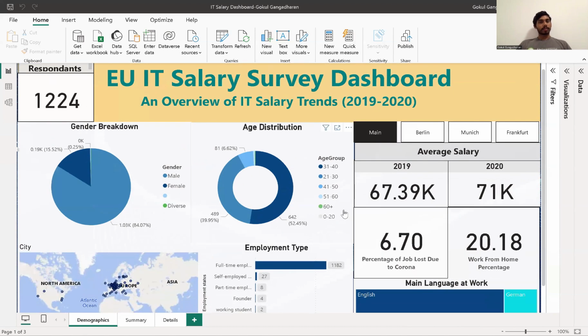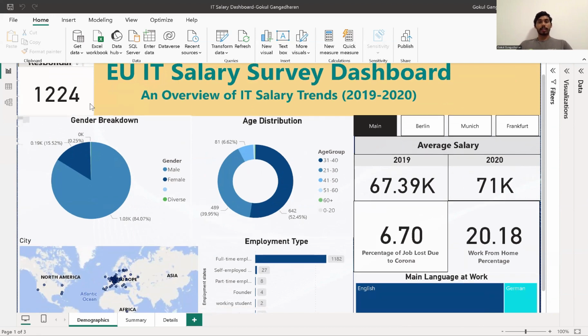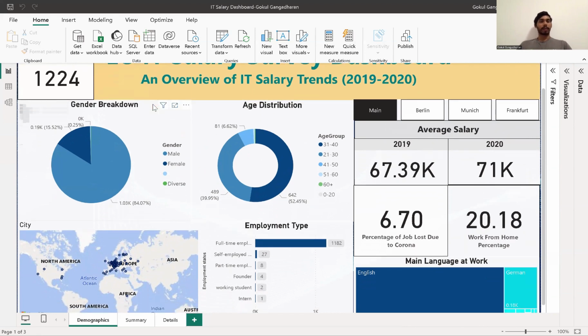So this is my dashboard. There is a total of 1,224 respondents in the survey, in the data set. And when we look at the gender breakdown, almost 84 percent of the respondents are male, and almost 15.52% are female. And there are some other diverse people as well, at 0.25 percent.